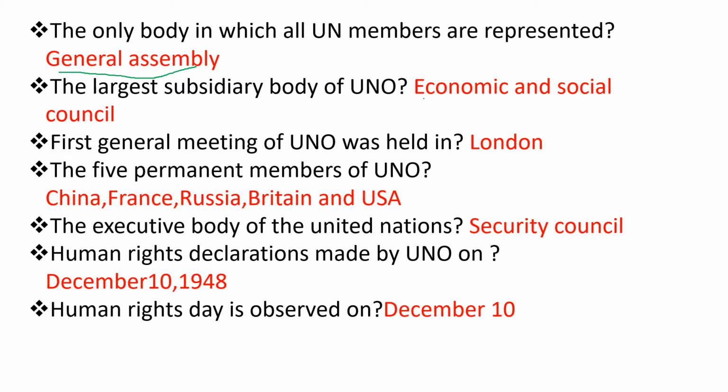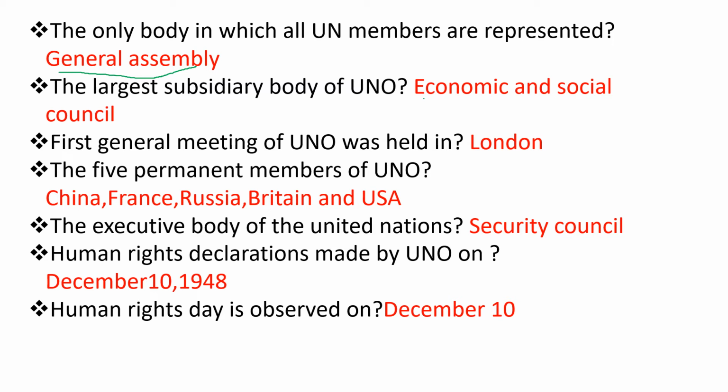Once more: the only body in which all UN members are represented, General Assembly. The largest subsidiary body of UNO, Economic and Social Council. The first general meeting of UNO was held in London. The 5 permanent members of UNO: China, France, Russia, Britain and USA.